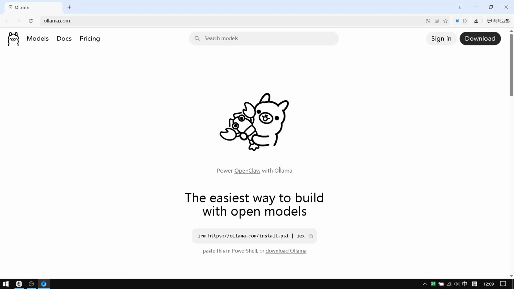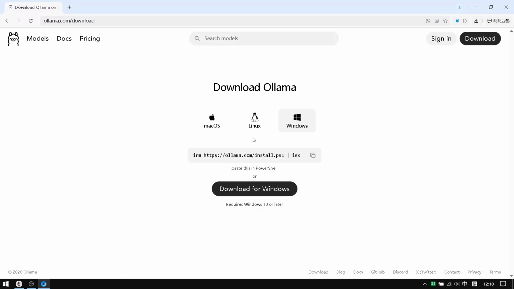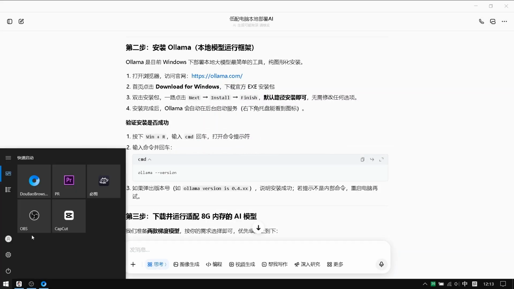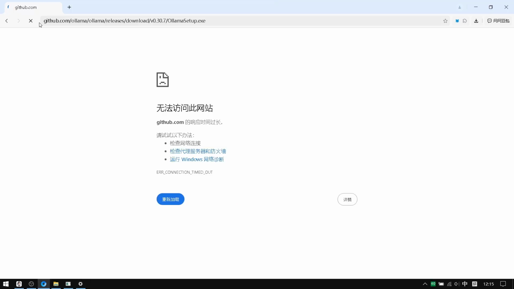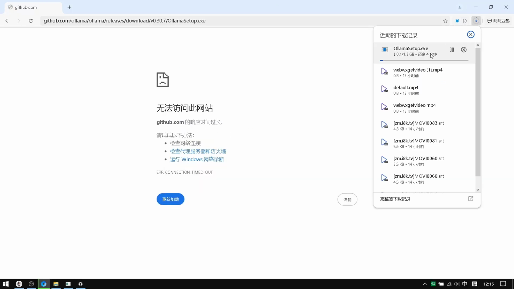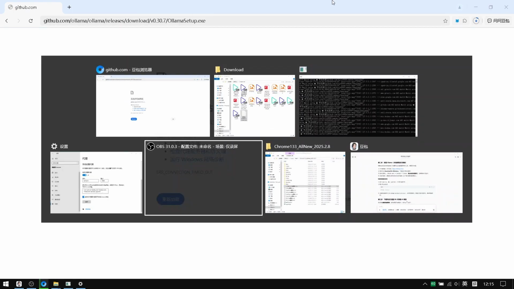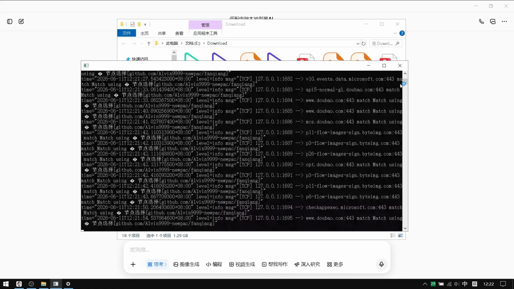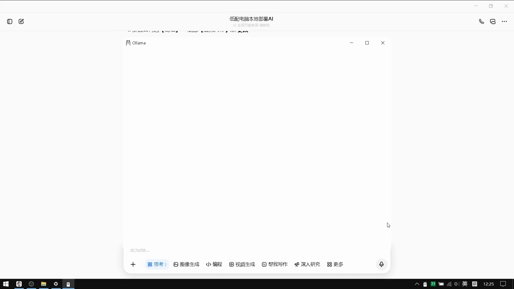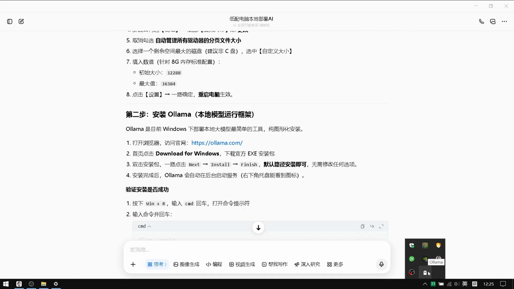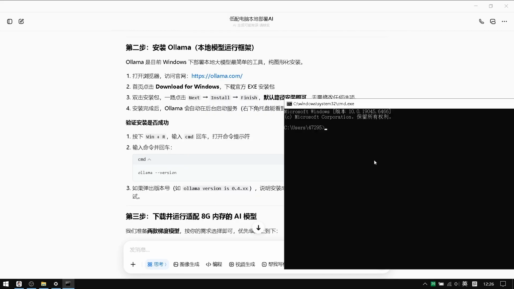Ollama's icon is really cute. It's a llama, and its homepage is linked to OpenClaw. I'm in China, so I have to use a VPN to download Ollama. After installing Ollama, it's time to install an AI large model.